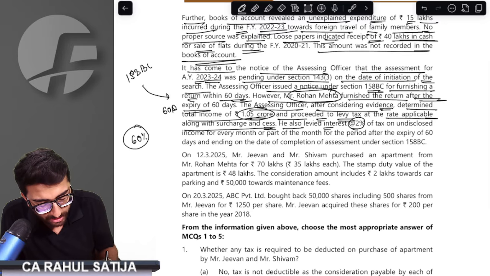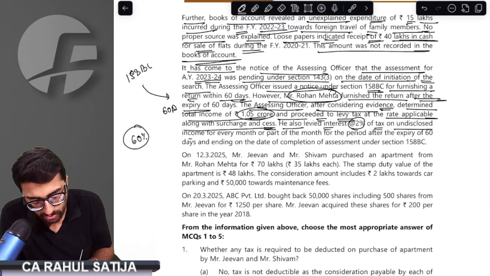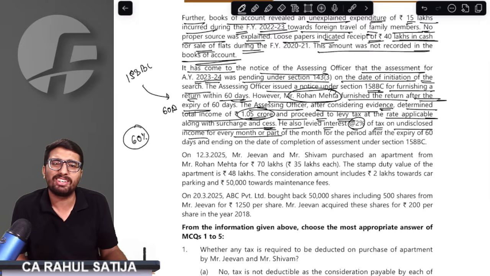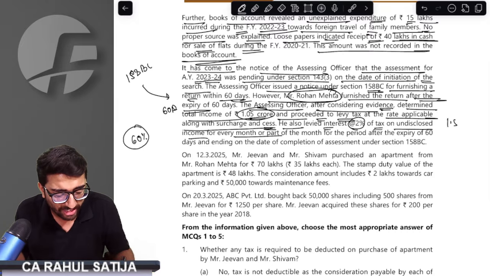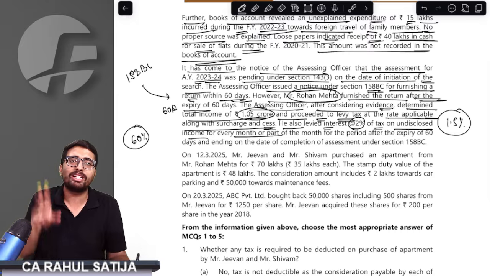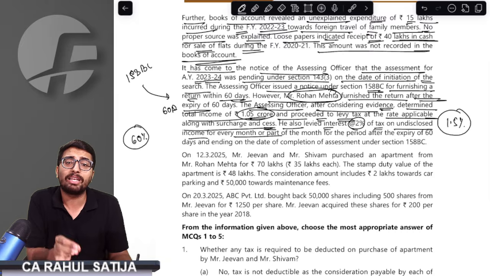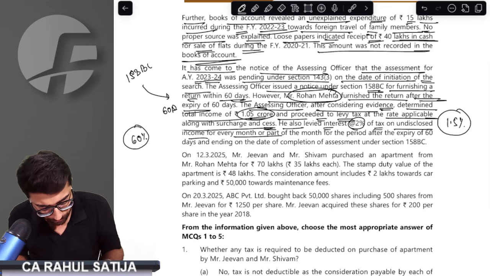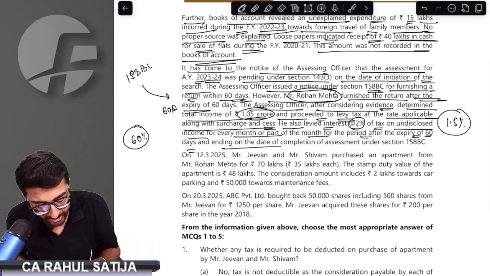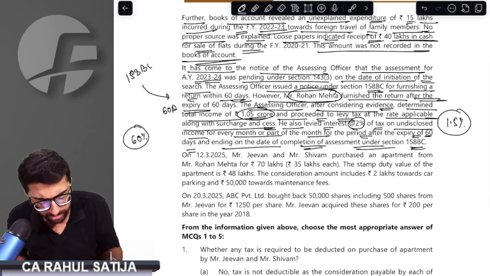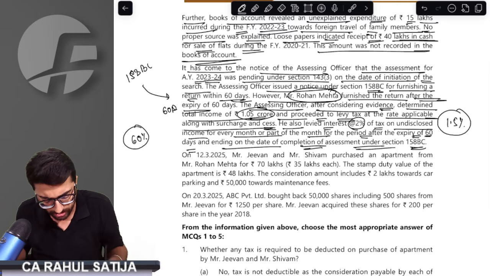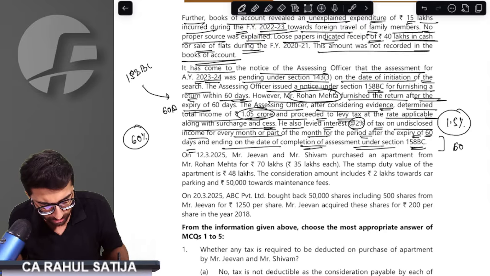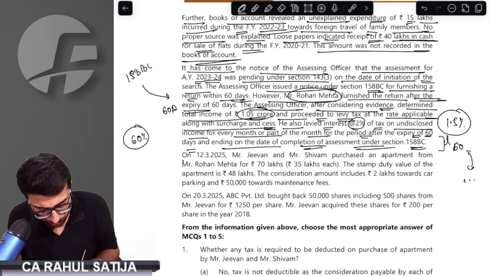He was also levied 2% interest on undisclosed income for every month. This is not correct. Only 1.5% interest is applicable to these people. The maximum interest that can be applicable is 1.5% per month and part of the month. From the period within the expiry of 60 days till the completion of the assessment under 115BC, this seems correct. The period is correct: from the end of 60 days till conclusion of assessment.